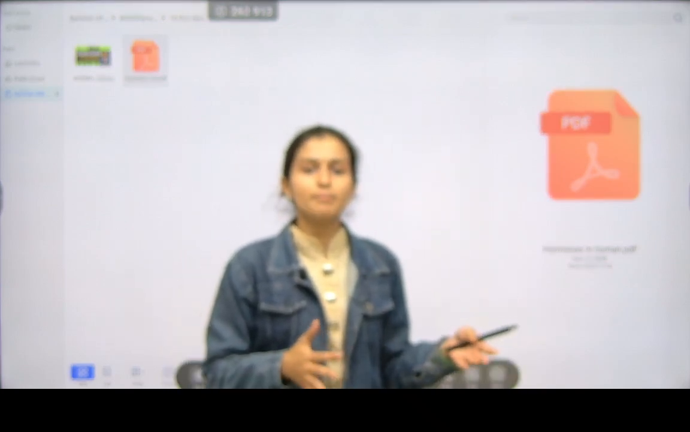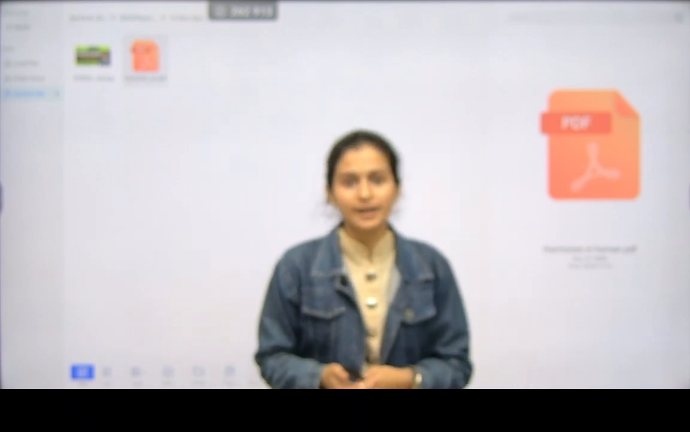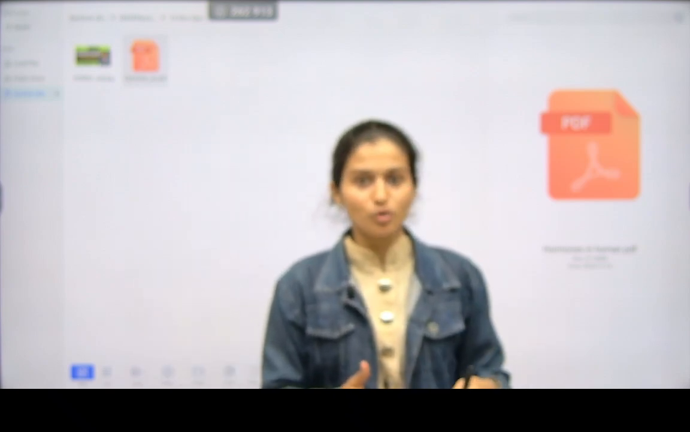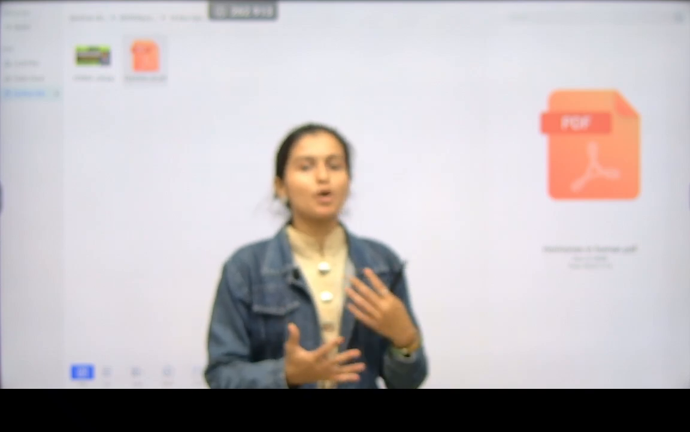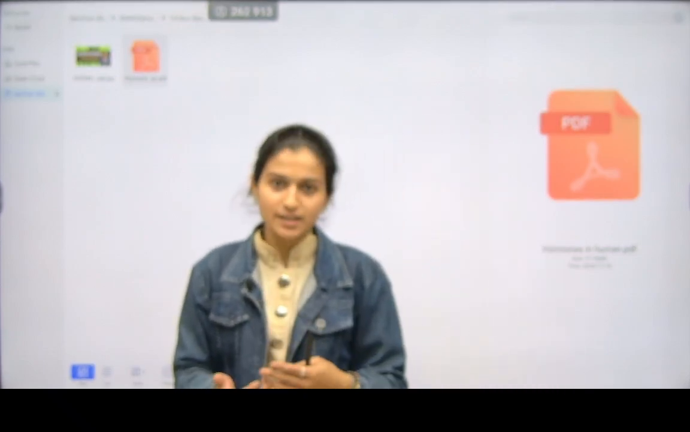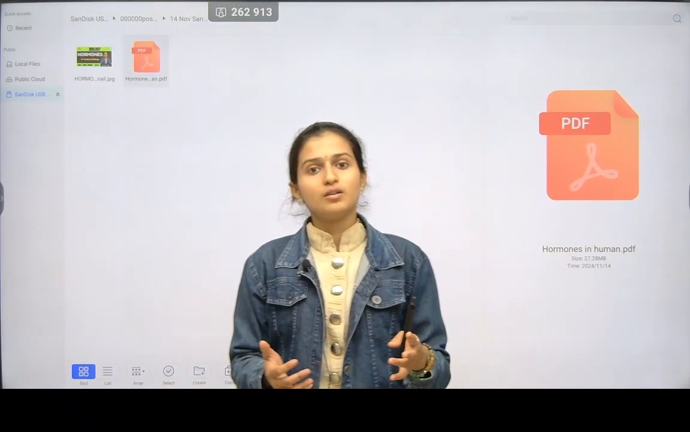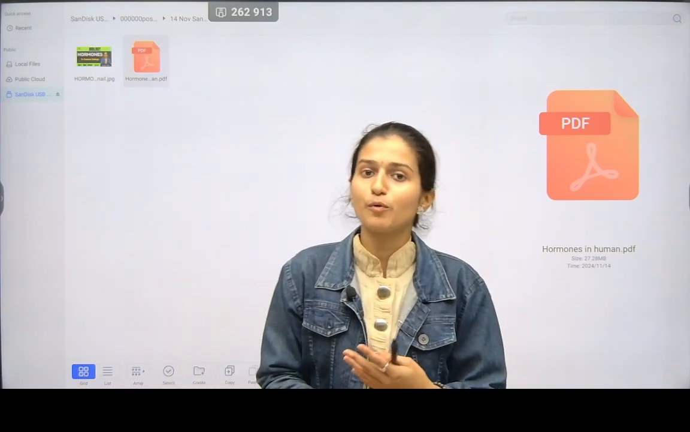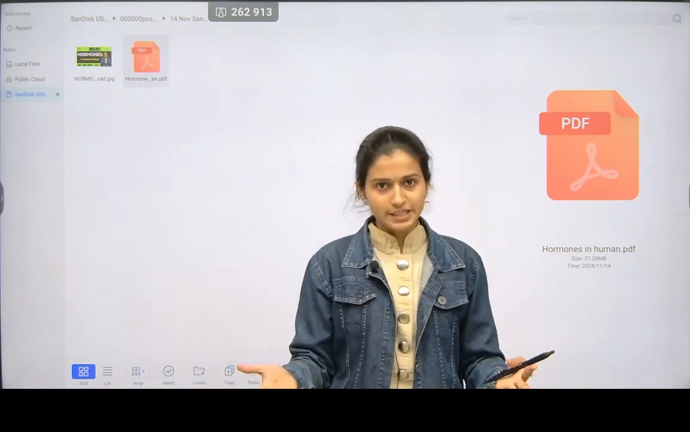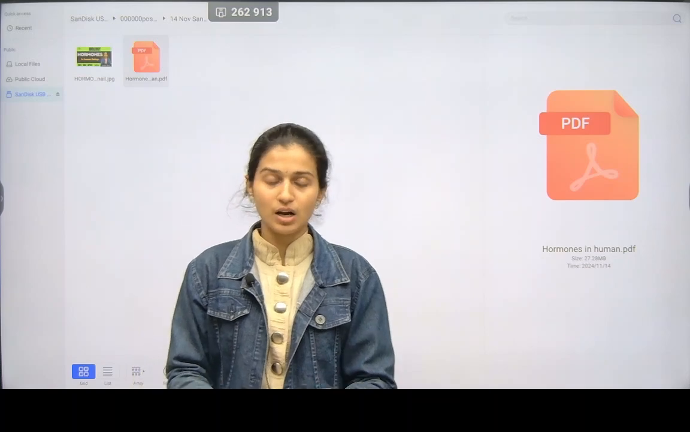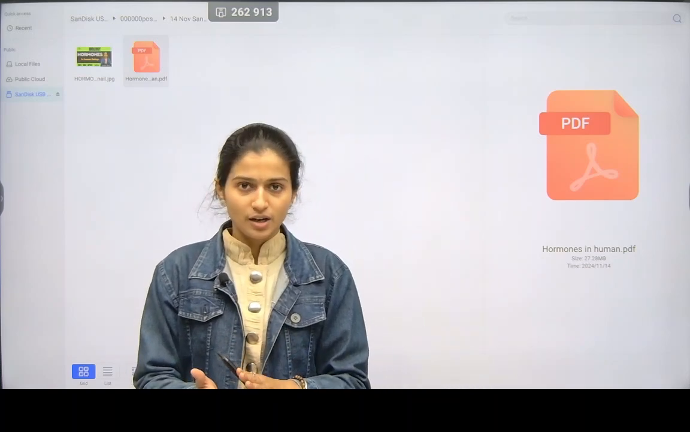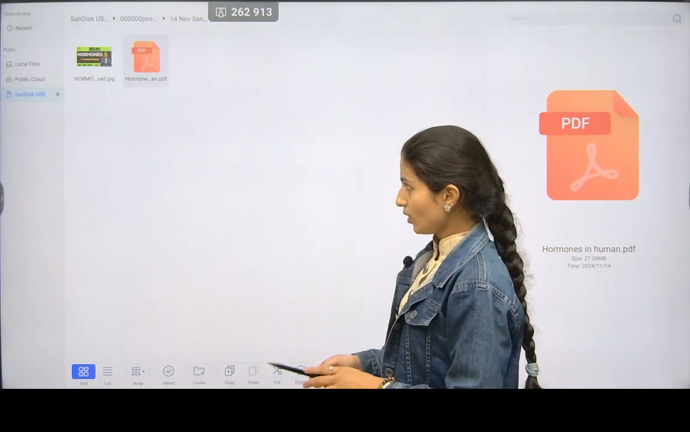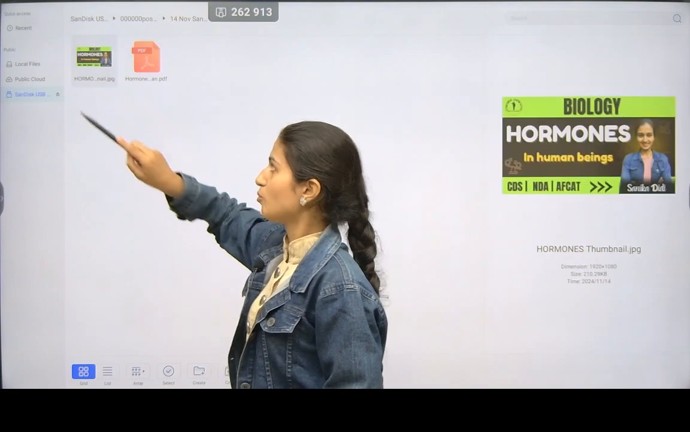If there is a hormone imbalance, for example, if we are not taking a proper diet, then there is a hormonal imbalance. If we are not taking proper sleep, then our hormone cycle gets disturbed. So proper nutrition, proper sleep and proper rest are needed so that our hormone balance will be there. Now today we will learn hormones.